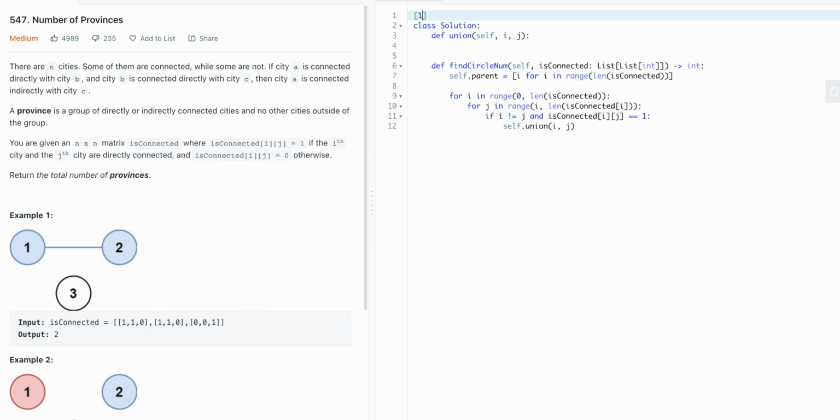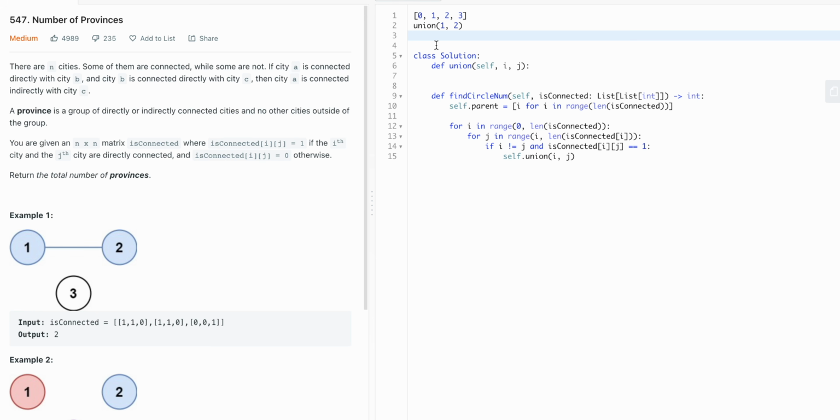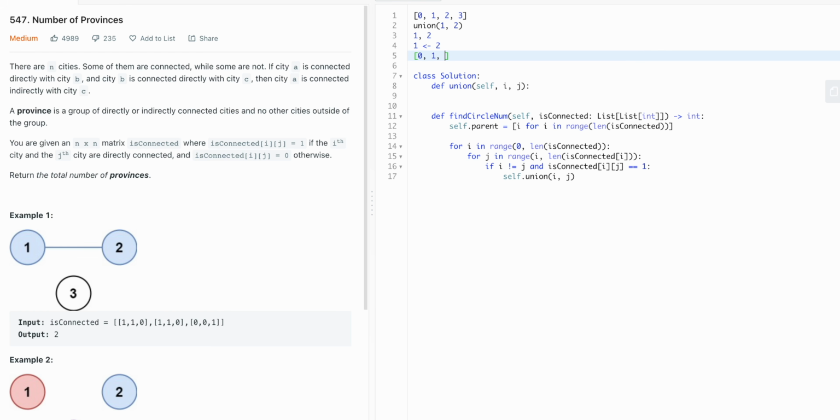So for example, in the array that I gave before, if we were to union index 1 and 2, we would find the parent of each index, and then if they're not the same, then point one of the indexes to the other. So it would find that the parent of 1 is 1, the parent of 2 is 2, and then we would point 2 to 1. So the final array would look like this, which makes 1 and 2 the same set.